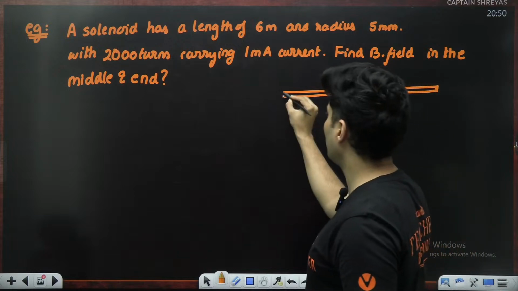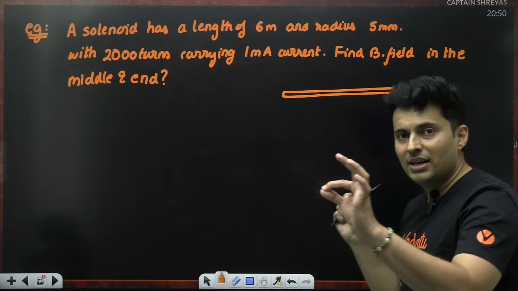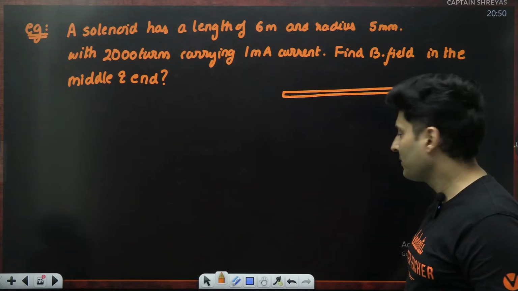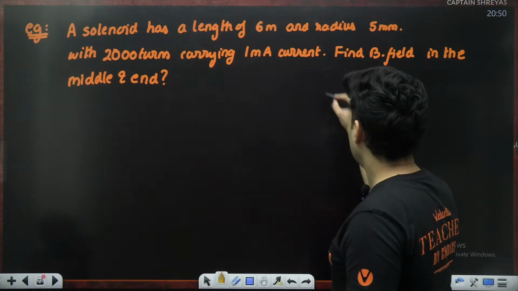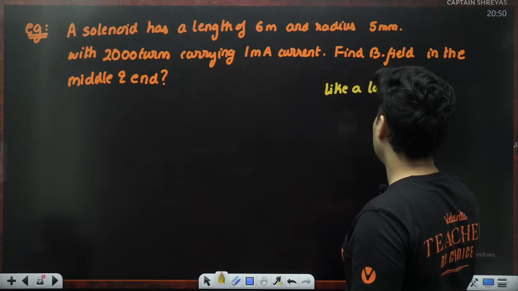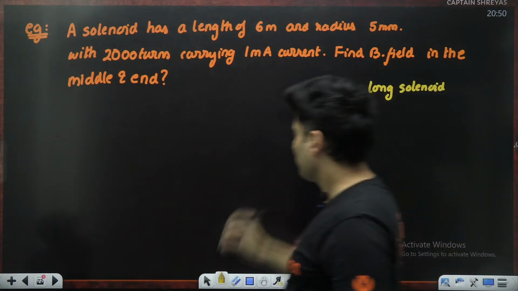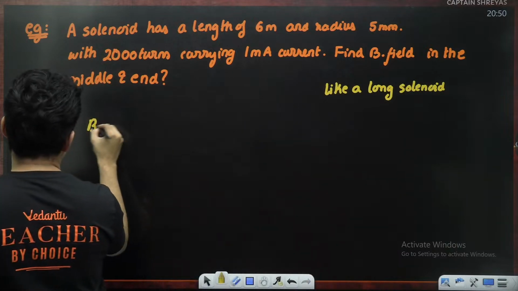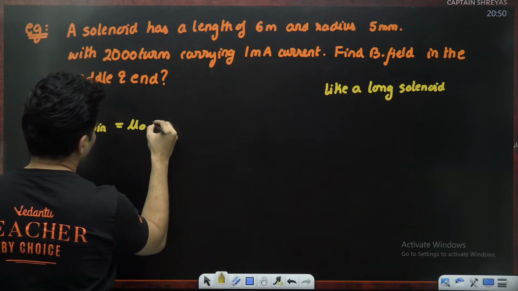The solenoid will look like this. It's that thin and long. So I feel this is like a long solenoid. You don't have to break your head so much. So we can just use the formula. Magnetic field inside somewhere at the middle will be just mu naught Ni.